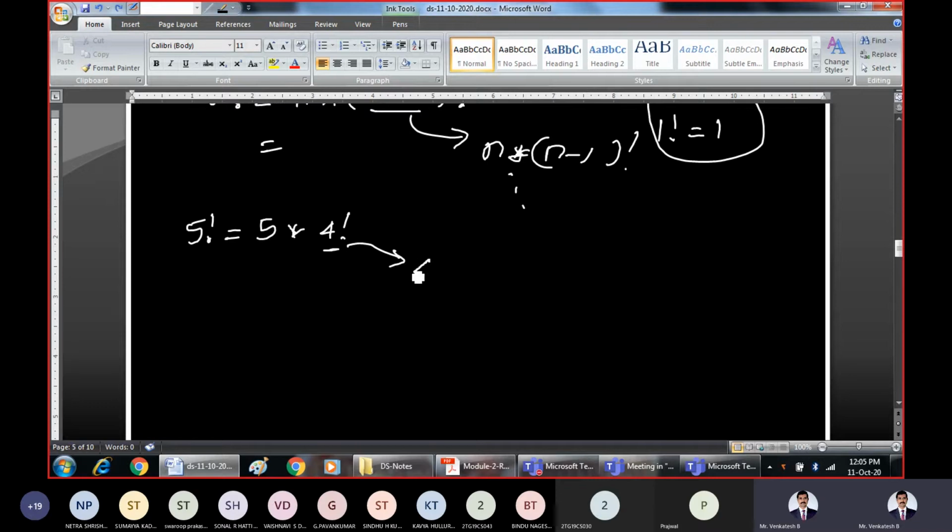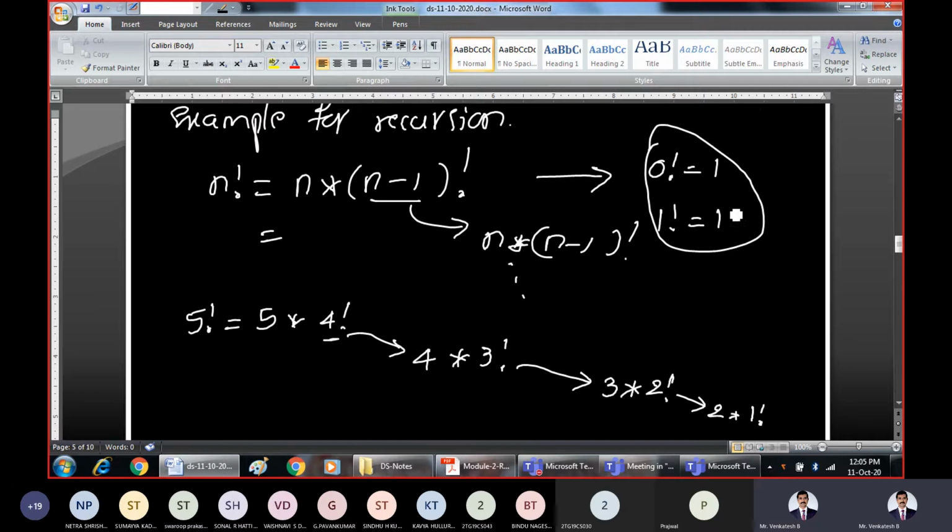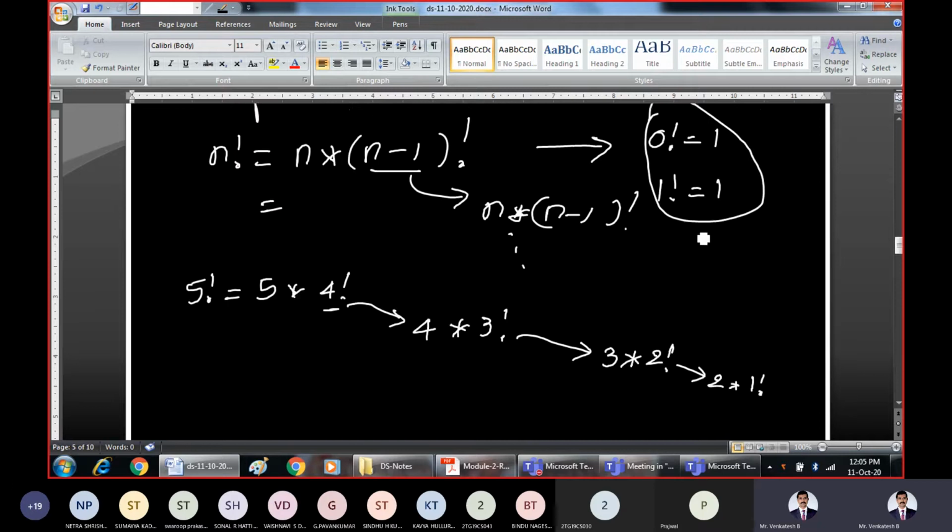This is what recursion is: we are calling the same function itself. Factorial 3 is written as 3 into 2 factorial, and factorial 2 as 2 into 1 factorial. So we have the base condition for 1 factorial. We know the results of 0 factorial and 1 factorial.